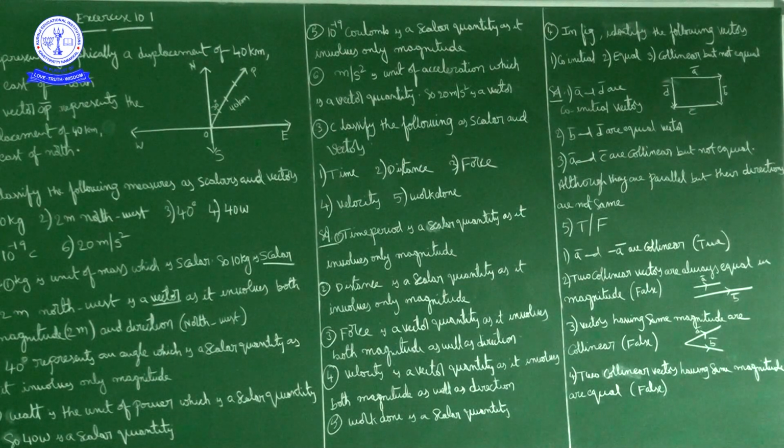If their directions were also the same, then A bar and C bar would be equal vectors. Here, B bar and D bar are equal vectors because their directions are the same as well as their magnitudes. A bar and C bar are both parallel, but they are not equal because their directions are opposite.